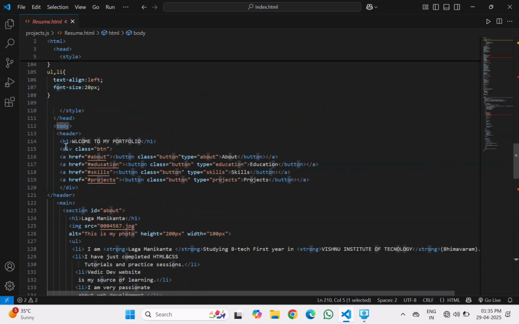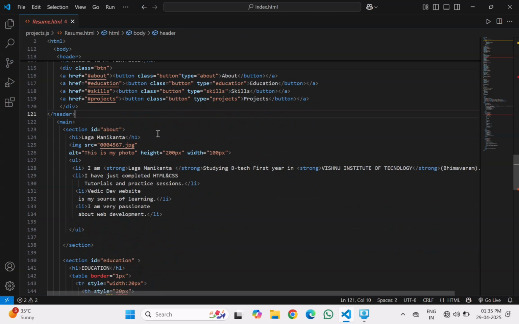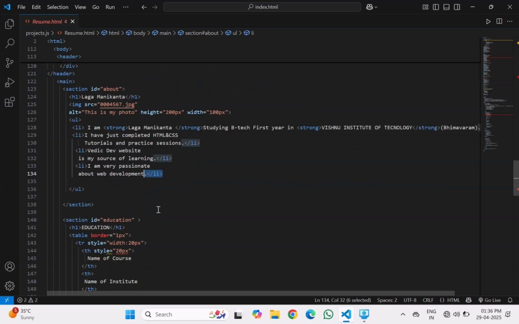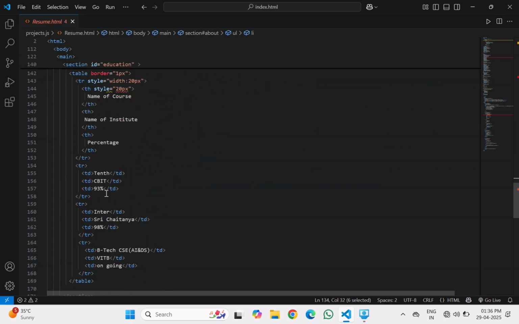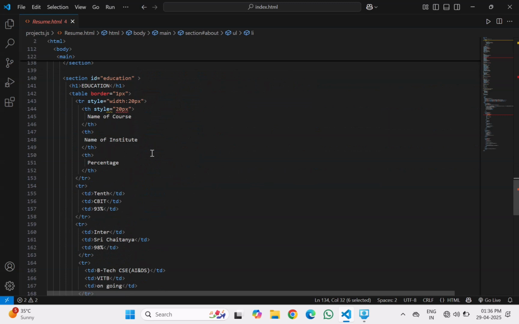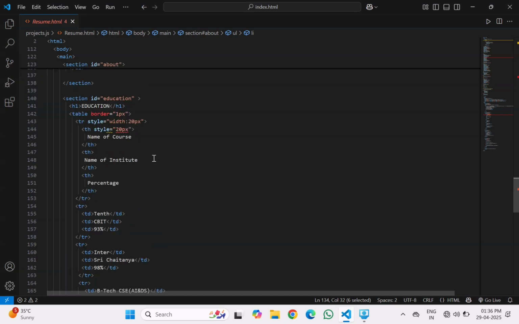Here I have given some buttons to access my page. The href is the link to access the buttons, and in the section tag I have given about me, and this is the photo URL. Using another list, which gives dots, I have written this text. And coming to the education section, it is the code of the education section. I have written this code using tables.